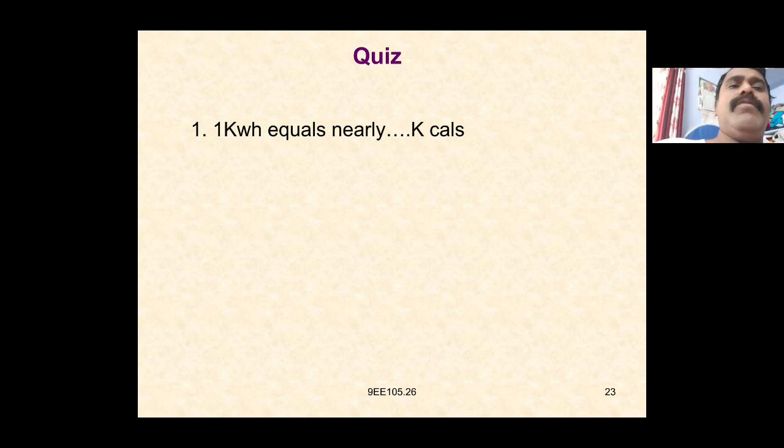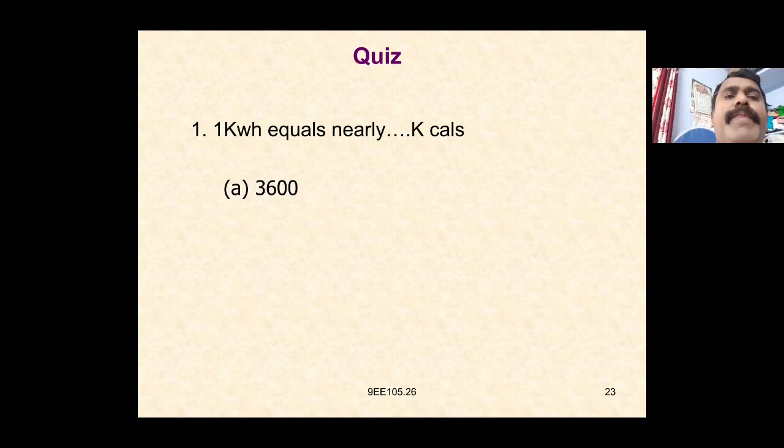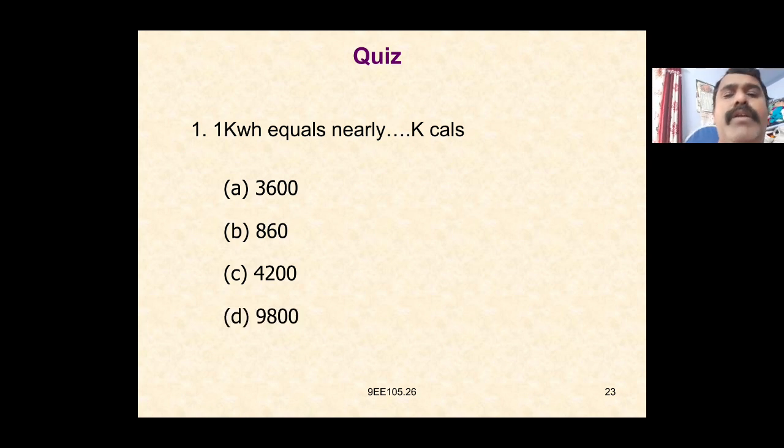One kilowatt hour is equal to nearly how many kilocalories? The options are 3600 kilocalories, 860, 4200 and 9800. The answer is 860 kilocalories.